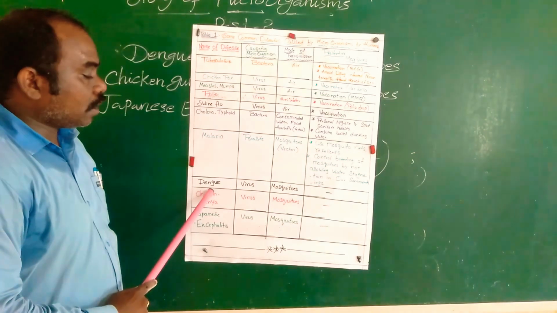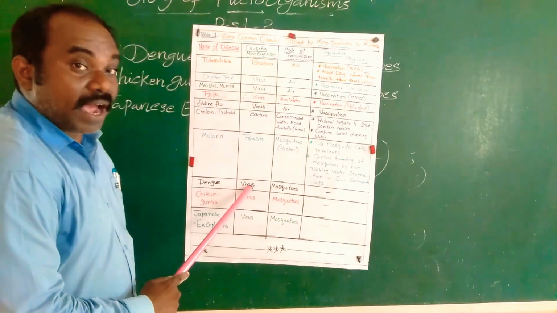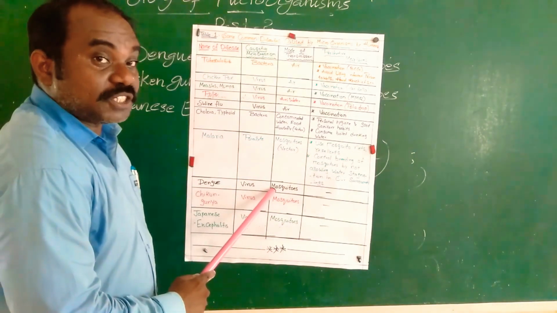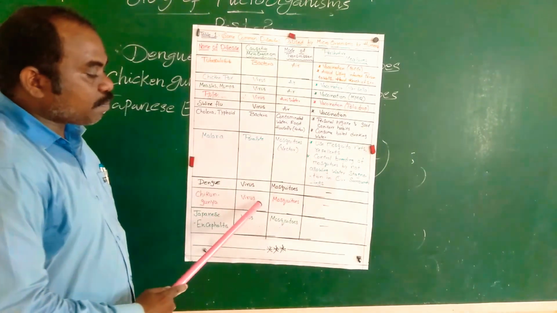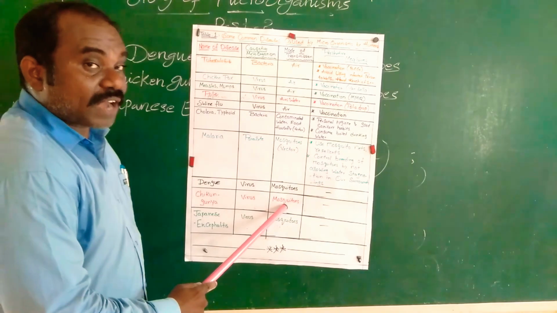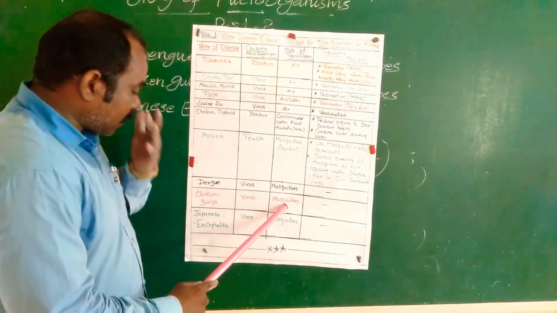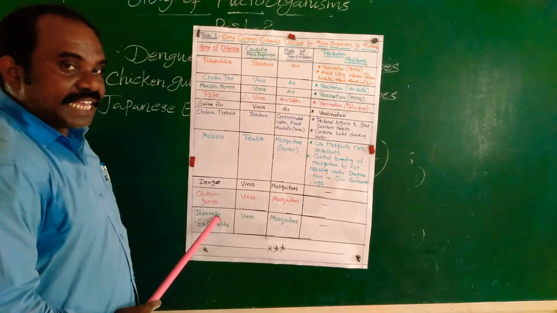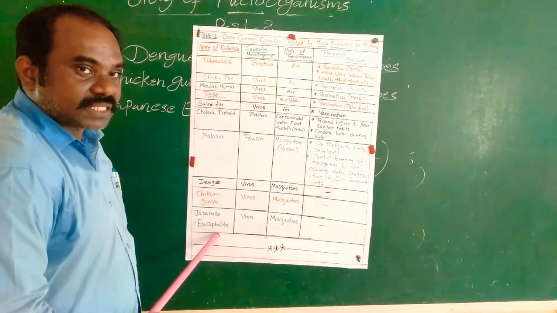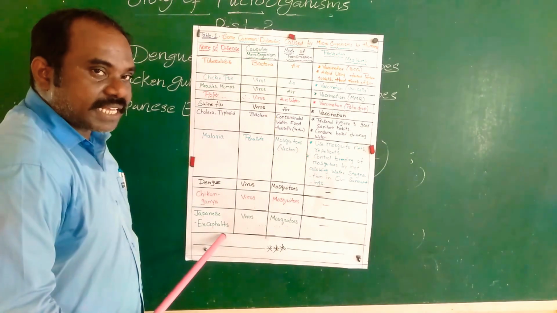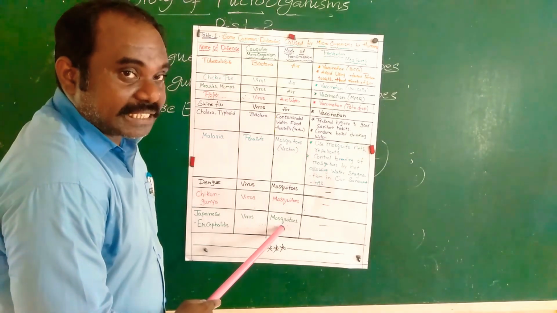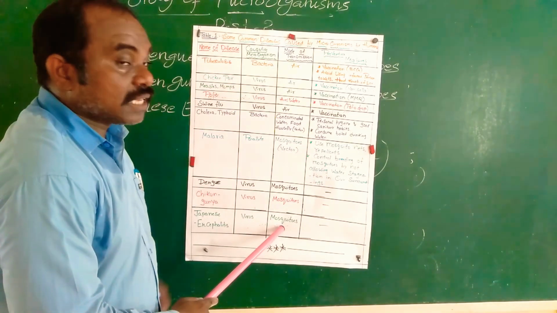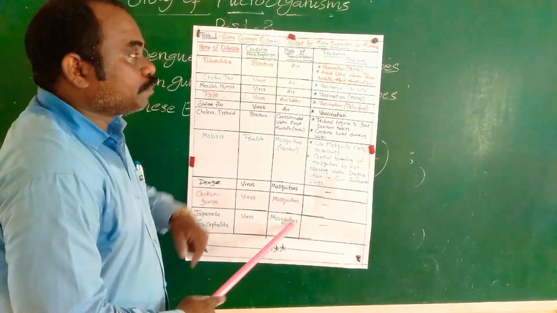Dengue fever is caused by a virus. Mode of transmission: mosquitoes. Chikungunya is caused by a virus, transmitted by mosquito vectors. Japanese encephalitis is caused by a virus through mosquito bites.